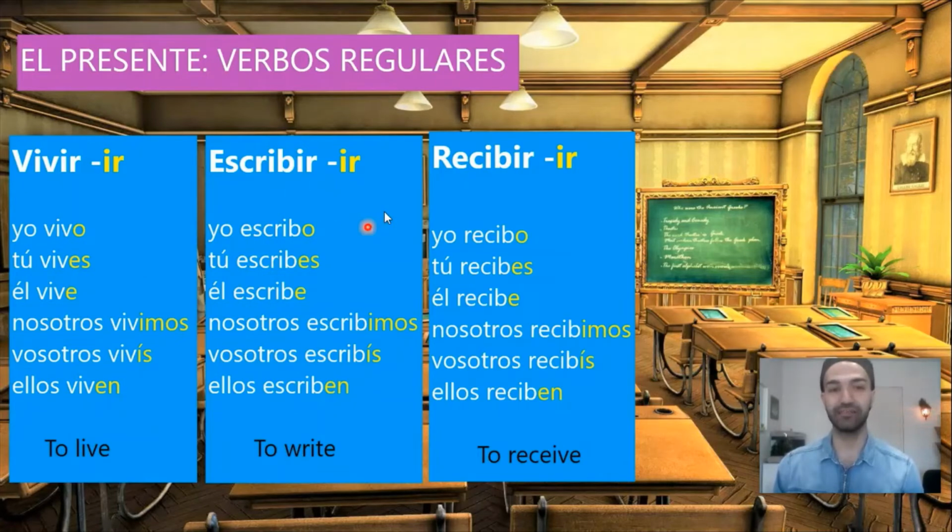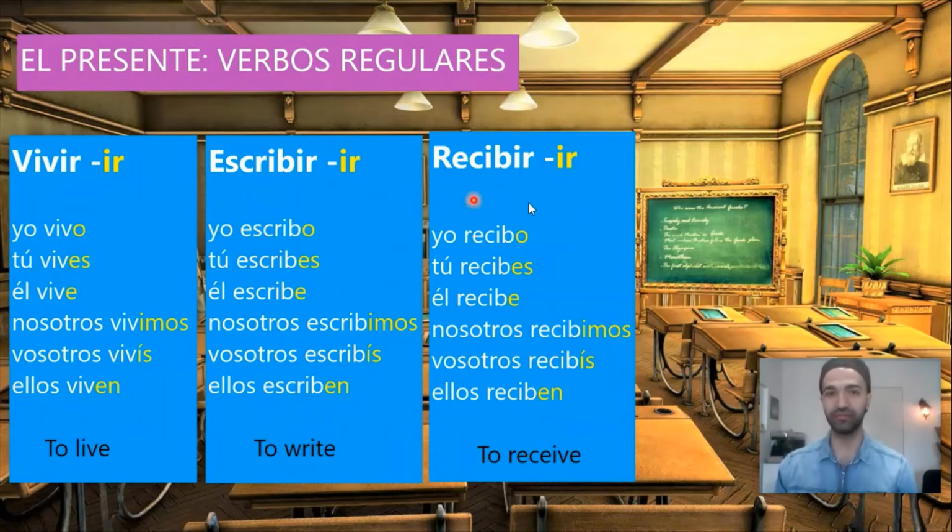Escribir ends in -ir, so it will have the same endings as vivir. Yo escribo, I write. Tú escribes, you write. Él escribe, he writes. Nosotros escribimos, we write. Vosotros escribís, you write. Ellos escriben, they write. So, escribo, escribes, escribe, escribimos, escribís, escriben.